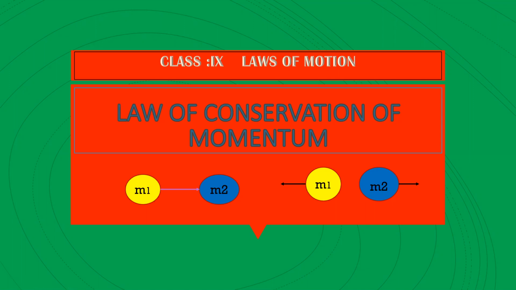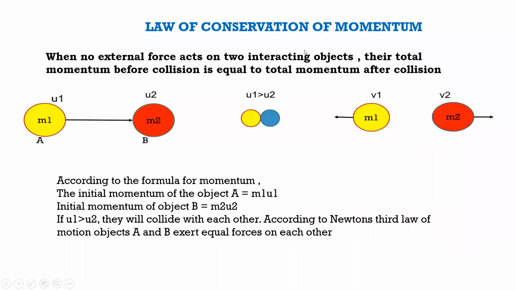Today we are going to study the law of conservation of momentum. Let us start. According to the law of conservation of momentum, when no external force acts on two interacting objects, their total momentum before collision is equal to total momentum after collision. That is, in the absence of external force, their total momentum before collision is equal to total momentum after collision. This we want to prove. Let us start with the proof.